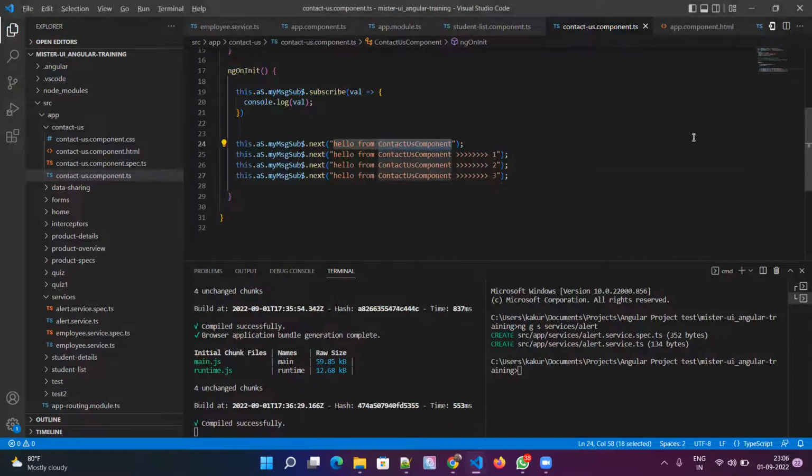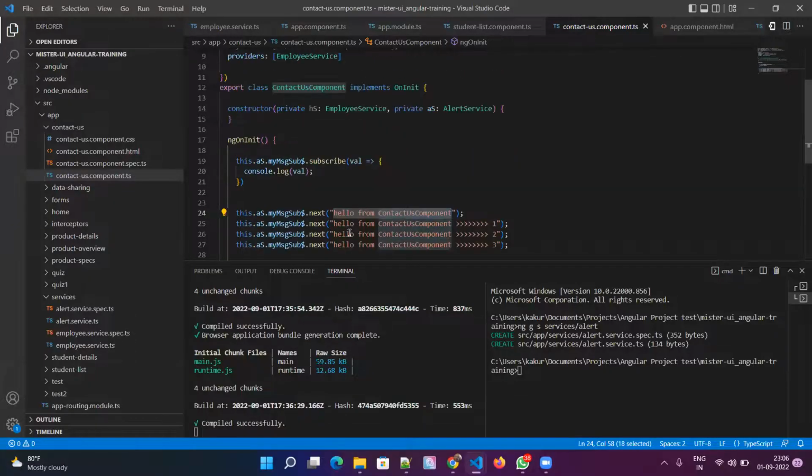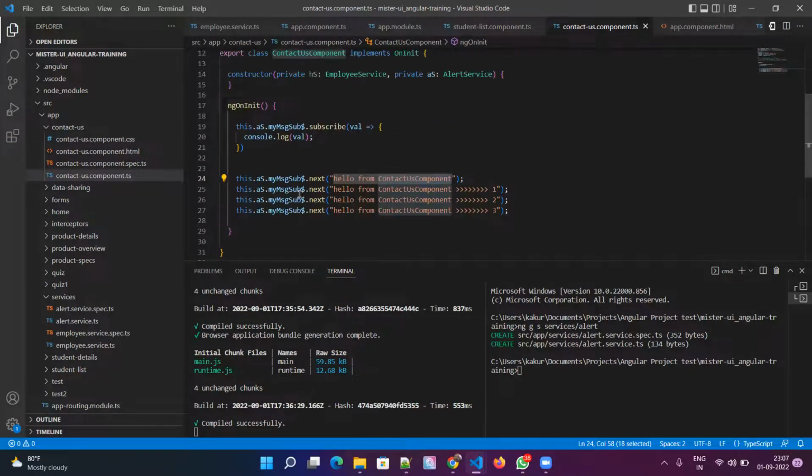Both consumers, or both subscribers, app component and contact us component, received it, and this is the second data, both subscribers received, and this is the third data, and this is the fourth data. So every time you send a single message, both subscribers receive it and print the data. Okay. So this is how subjects and observables work normally.